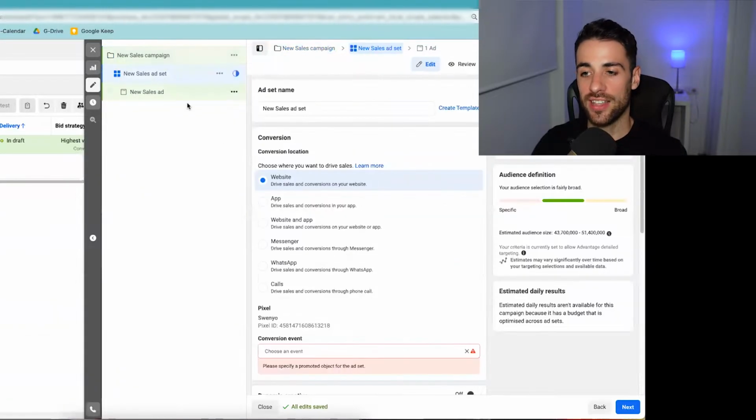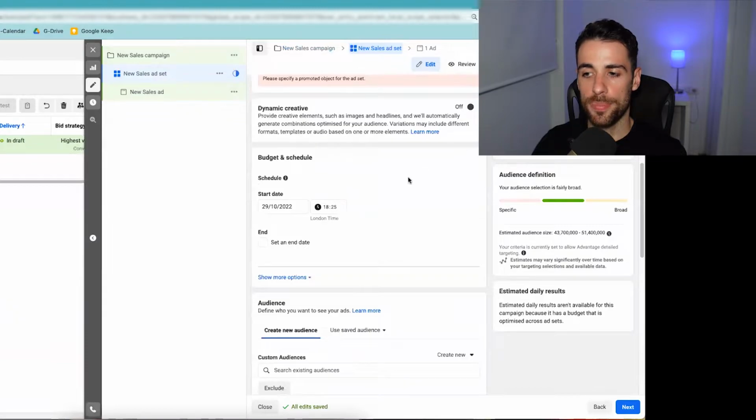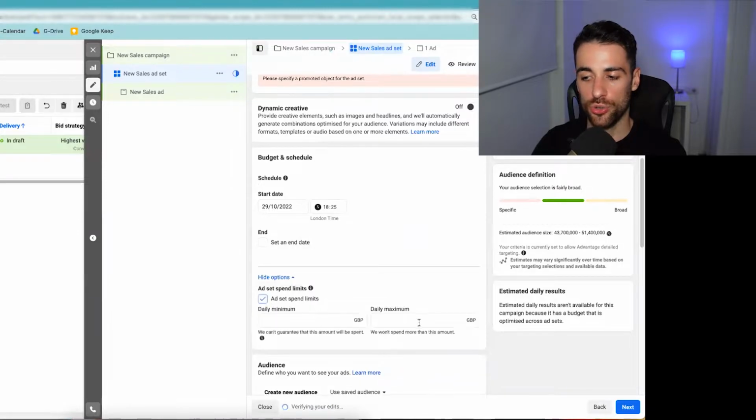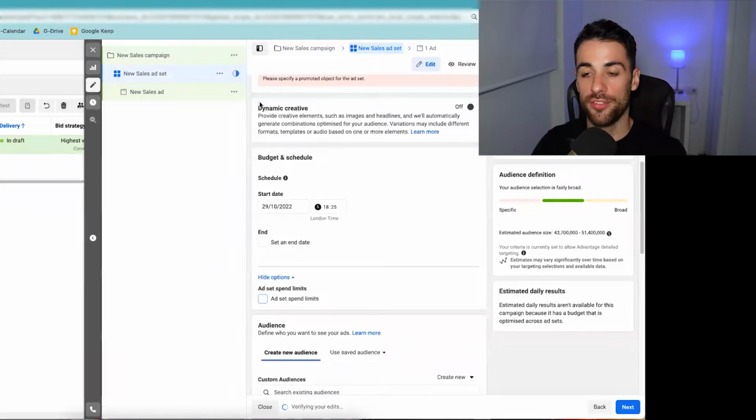And if I go into the ad set and come to the budget, you'll see there's no control here. Facebook is automatically determining what budget it is setting. The only control you do have is you can add a spend limit, so don't spend any more than, or spend a minimum amount. But Facebook is determining where it distributes the budget.